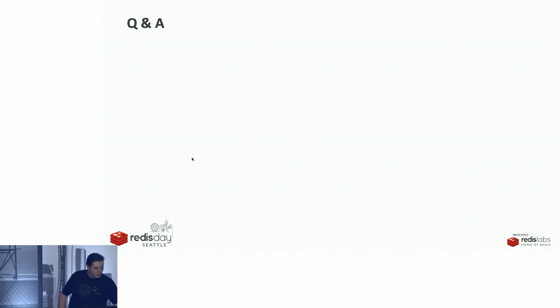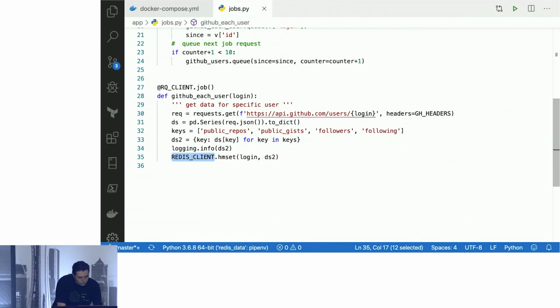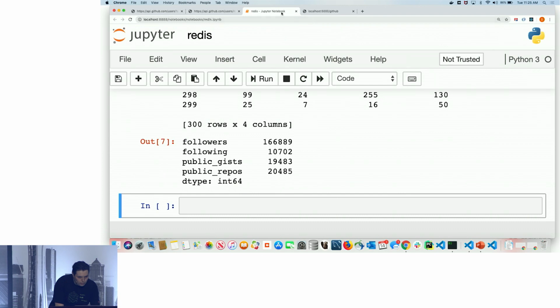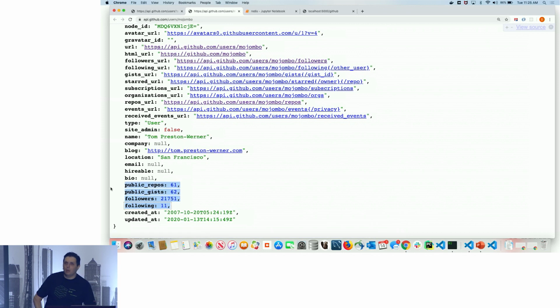So, for example, if you look at this line, I'm doing HMSet, right? But what does my data look like at this point? It's essentially a simple one-dimensional hash.